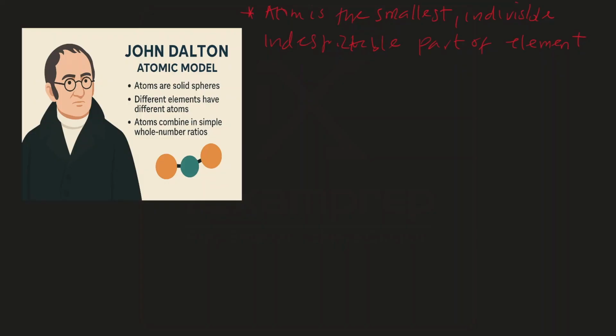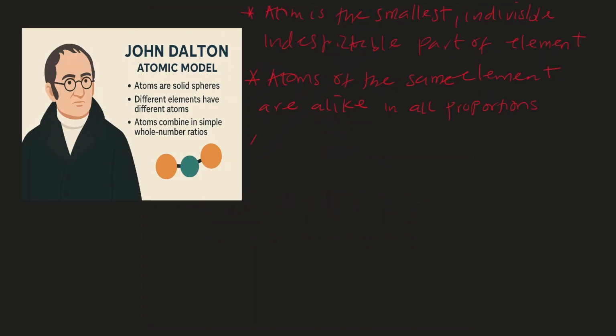Then also, John Dalton said that atoms of the same element are alike in all proportion, and they differ from atoms of other elements. So atoms of the same element are alike in all ways, that is, in chemical properties and physical properties, and they differ from atoms of other elements. Now, there's a clause to that statement, and we're going to get to that in a little bit.